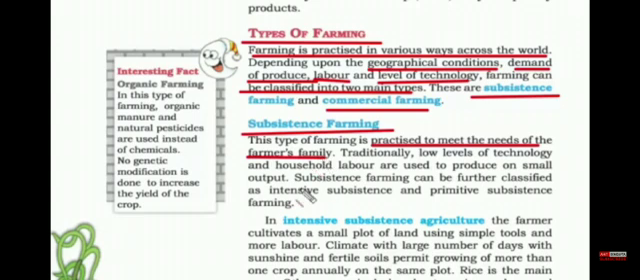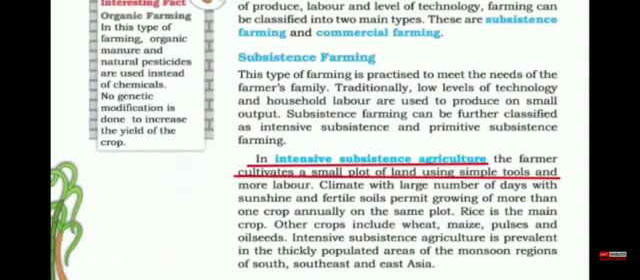It is further divided into two categories: intensive subsistence and primitive subsistence. The meaning of intensive is high degree of output. So intensive subsistence agriculture is where farmers use their small land holdings to produce enough for their local consumption, while the remaining produce is used for exchange against other goods. Now remember, the farmers over here use very simple tools to produce the crop.